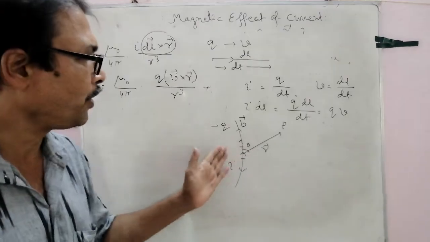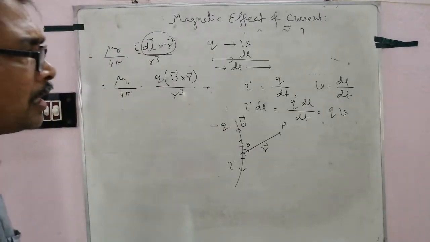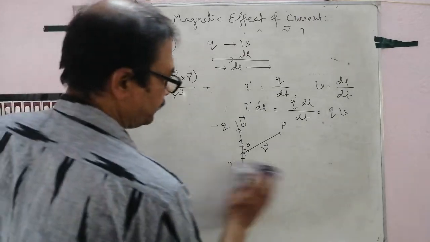Follow? So this is a very simple way you can find out the direction of the magnetic field. এইভাবে তোমরা ম্যাগনেটিক ফিল্ডের ডিরেকশনটা বার করবে।